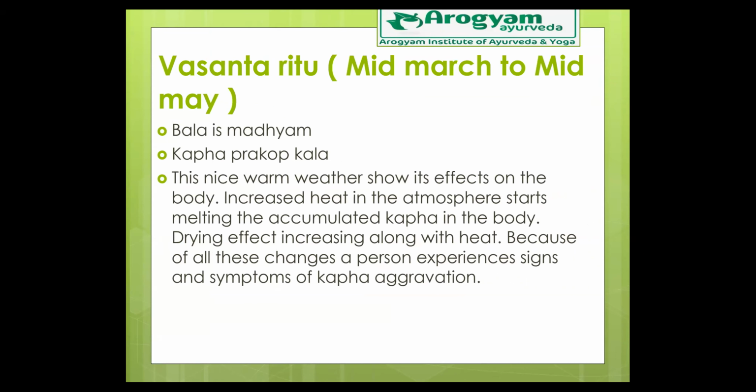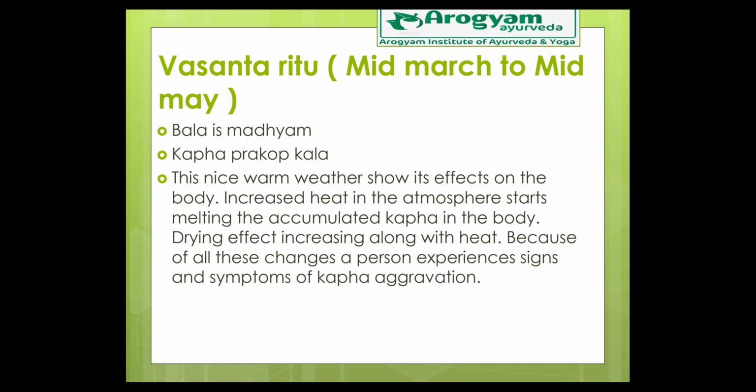So how is our strength in Vasant Ritu? Bala is madhyam. Bala is nothing but strength, which is moderate. It is Kapha Prakopa Kaal, the kapha dosha in the body is very high. You might be asking, ma'am, during spring season we see very hot rays of the sun.